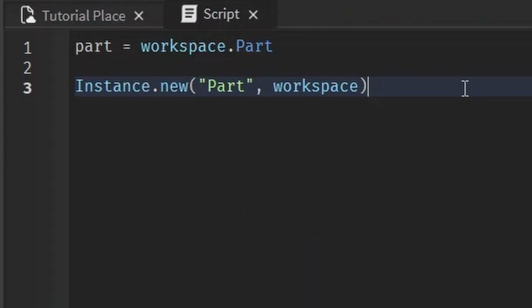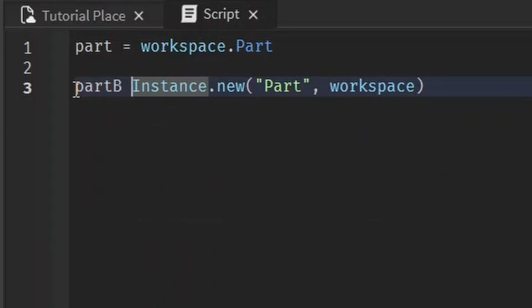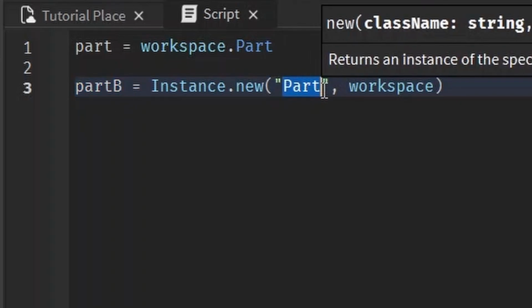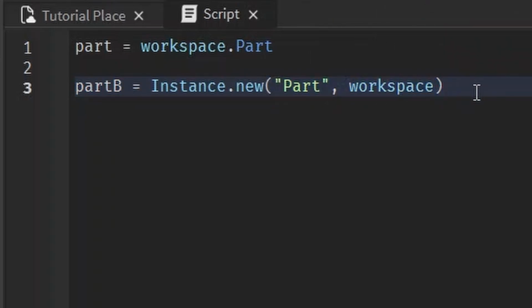It's good practice to assign this new part to a variable so you can actually manipulate it and do stuff with it. So let's name it part B. So now whenever we reference part B, it'll be this part that we just created out of thin air that we will be referring to.